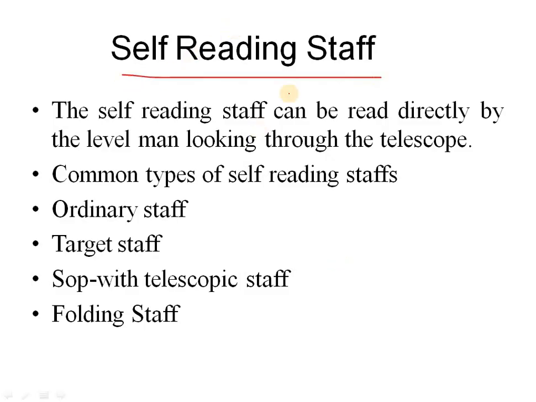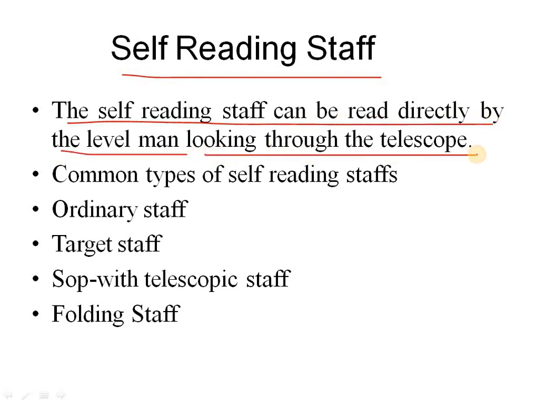So in self-reading staff, the staff can be read directly by the level man looking through the telescope. That means from the telescope we can see directly to the level staff. So that is the difference here.